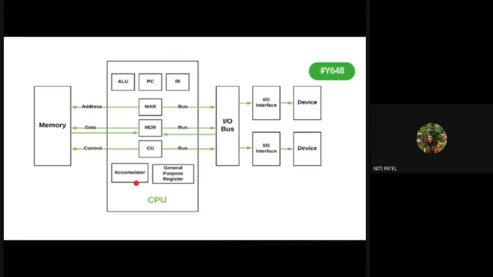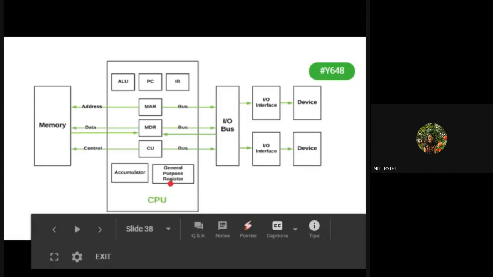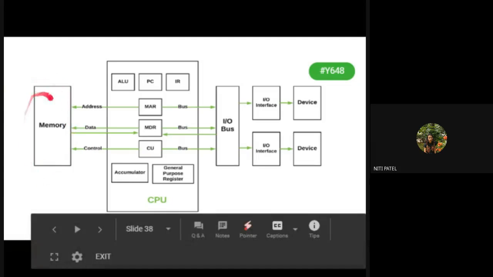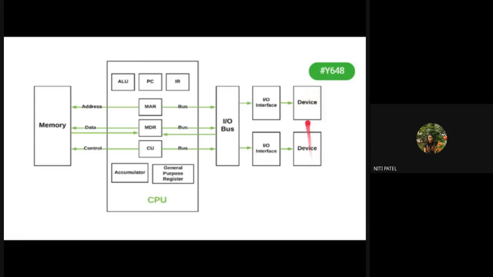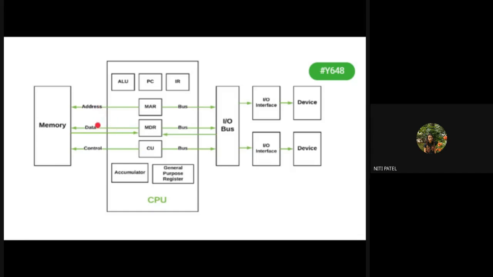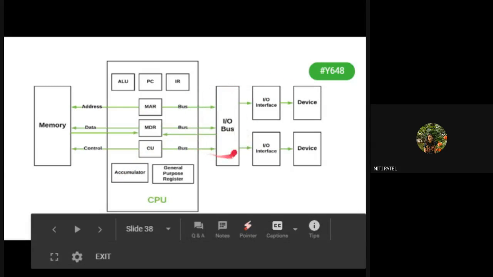Accumulator will store the result. And general purpose register. What is this general purpose register? It will store the data for the faster retrieval whenever it is asked by the user. Okay, so we have seen the memory also. We have primary and secondary. We know what are the input devices, and all these 3 units are connected to each other with the help of 4 buses. Memory connected to CPU with address, data and control, and IO connected to CPU with the IO bus.